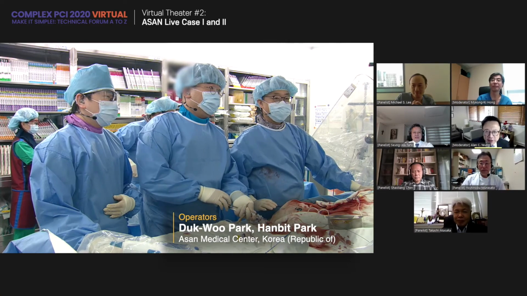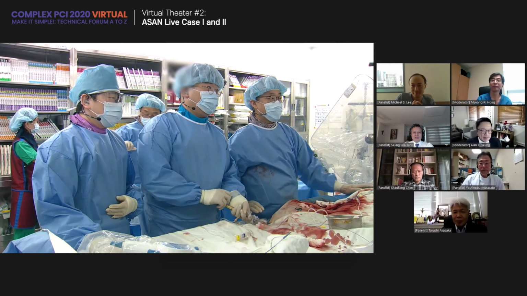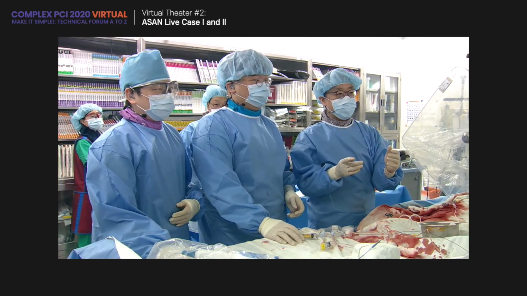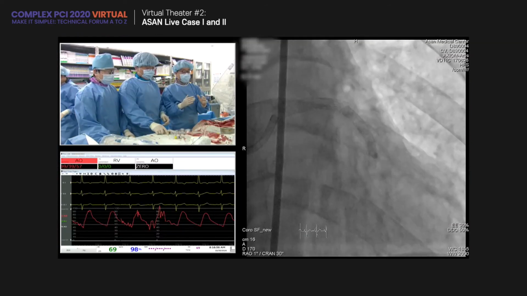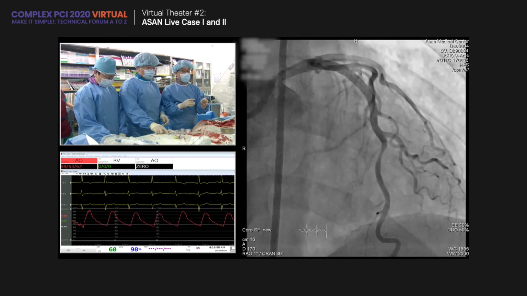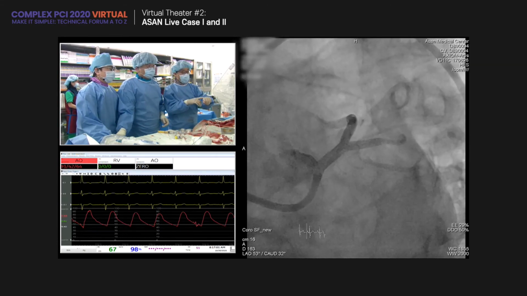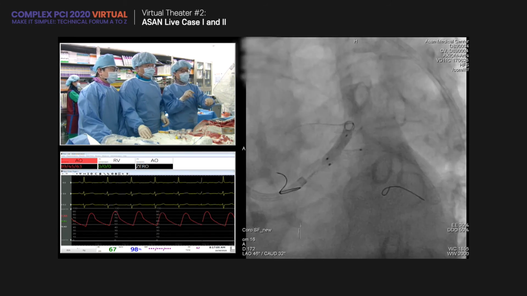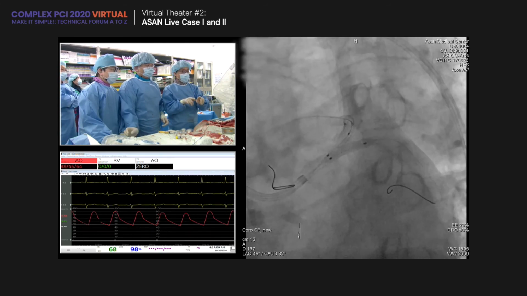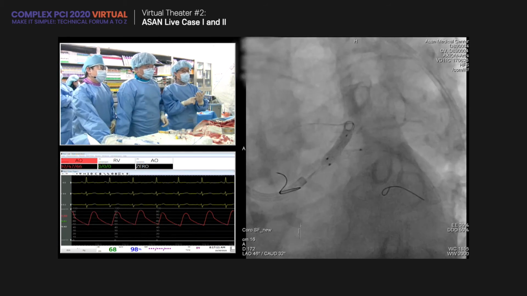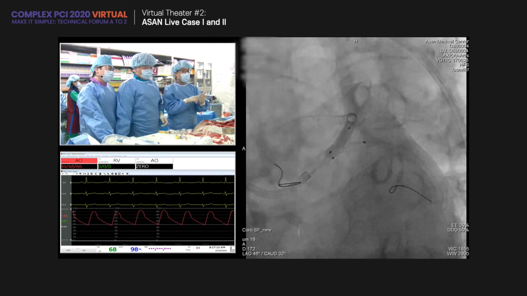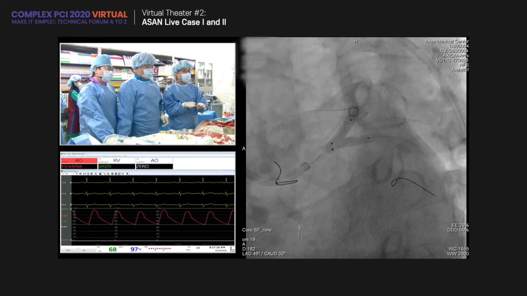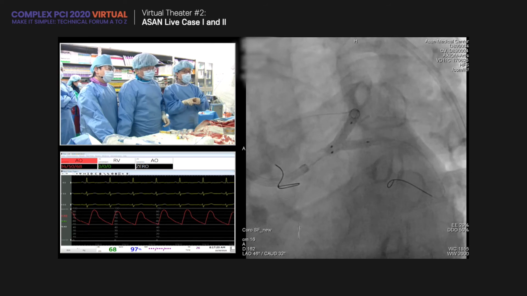Okay, we're back. This is the last view. As you mentioned, Alan, we did the final kissing balloon dilation using first LED anchoring 3.5 non-compliant balloon. Initially, we passed a 2.0 small balloon, and then we did kissing balloon dilation, with a 3.0 NC balloon in the circumflex and a 3.5 NC balloon in the LED. We usually do sequential high pressure balloon dilation, and the final kissing and the pullback kissing.